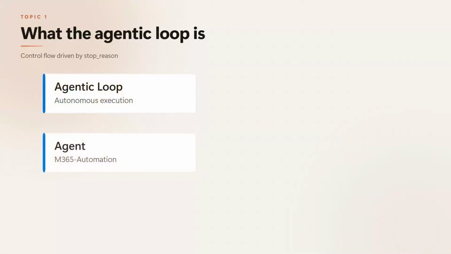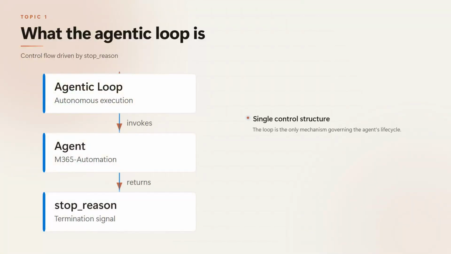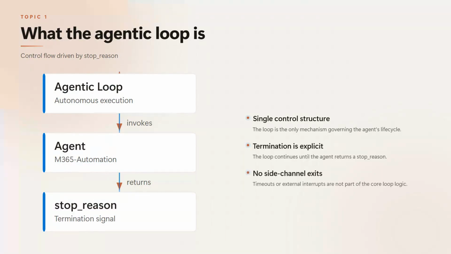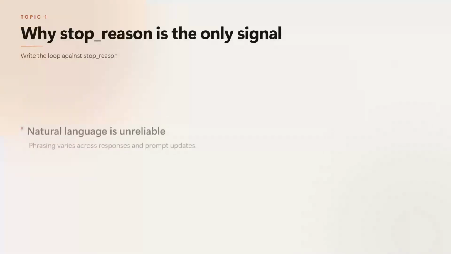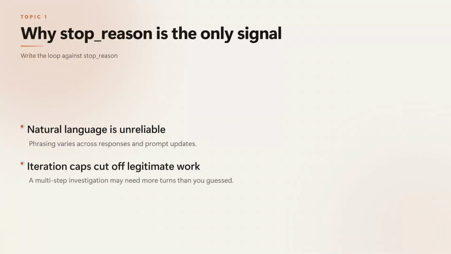The agentic loop is the control flow that lets Claude act autonomously. You send a request, inspect the stop reason, execute any tools it asks for, and feed the results back. It is not a chatbot loop that stops when the model says goodbye. That's the distinction people get wrong. The boundary is strict: only the stop reason field decides whether to continue or stop. Without this, agents fail silently in production.